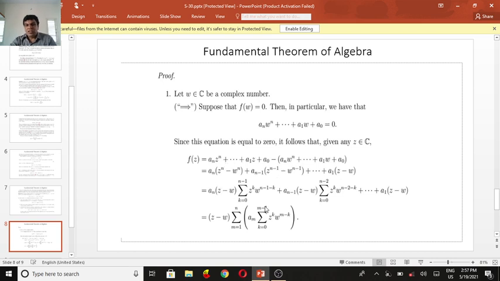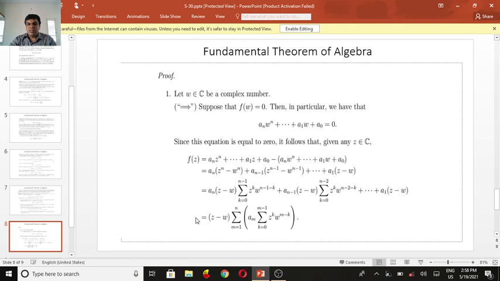If we take these terms and apply the summation form, we get an of z minus w times the summation k running from 0 to n minus 1 of z power k w power n minus 1 minus k, plus an minus 1 of z minus w times the summation k running from 0 to n minus 2 of z power k w power n minus 2 minus k, plus etc., a1 of z minus w.